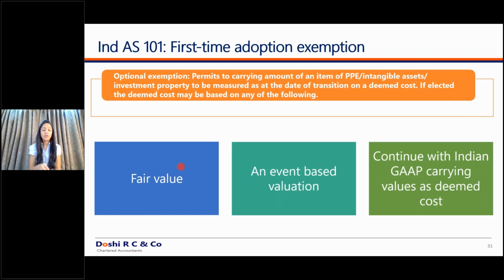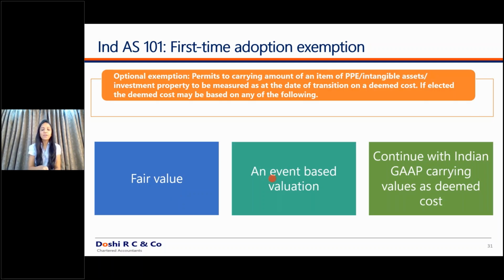No, not that way. So for example, if the cost of my land is 10 crores, as on the date of transition I fair valued land and building to 50 crores. So the 40 crores gain will be transferred as on the date of transition. And thereafter, I can still follow the cost model and depreciate this 50 crores over the useful life of that asset. I don't have to use revaluation again. So once I use this fair value option, it does not mean that every reporting year I will have to use the revaluation model only. It is not linked.